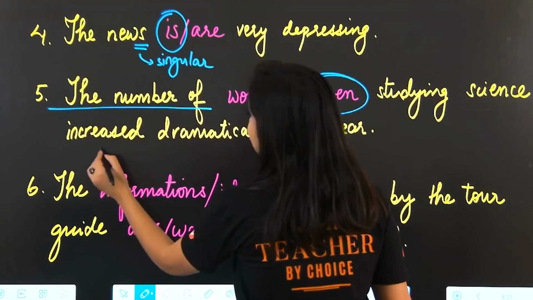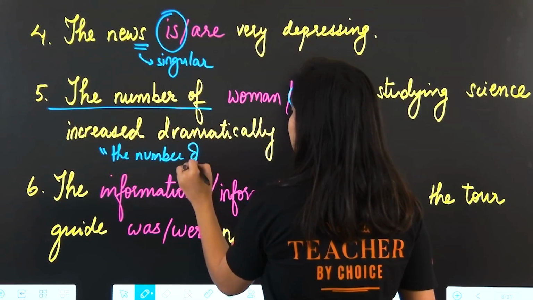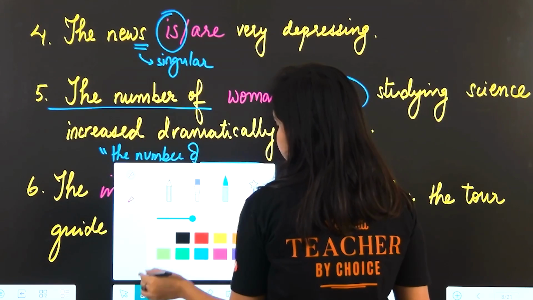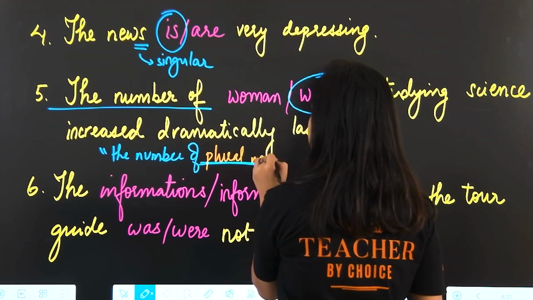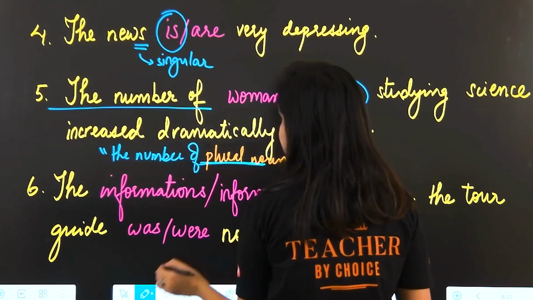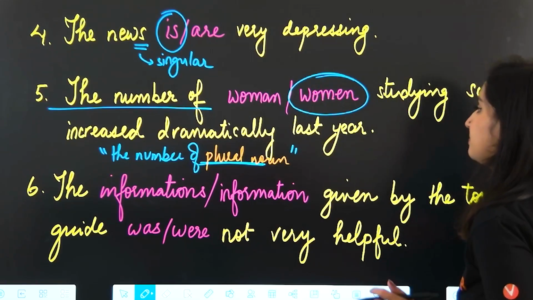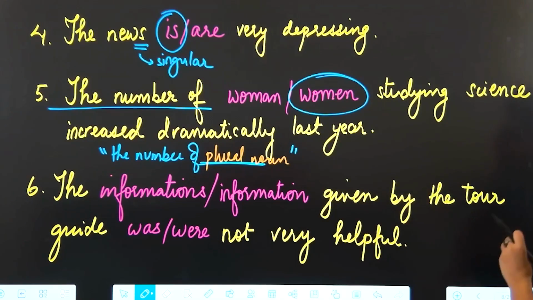Just remember, whenever you have the phrase the number of, as a rule, whatever you put after it is going to be plural. The number of will always take a plural noun after it. That is a rule. Okay, next, the blank given by the tour guide, blank not very helpful.